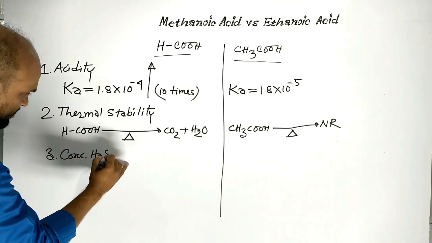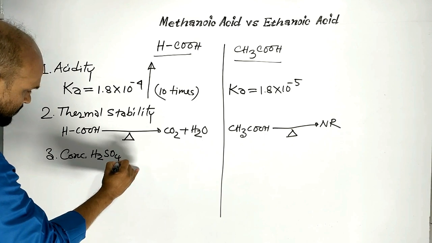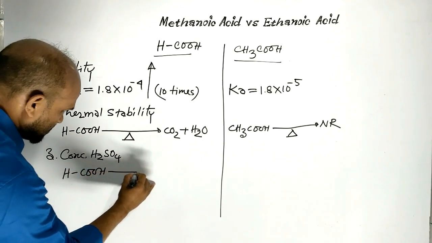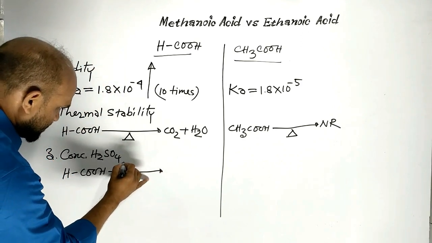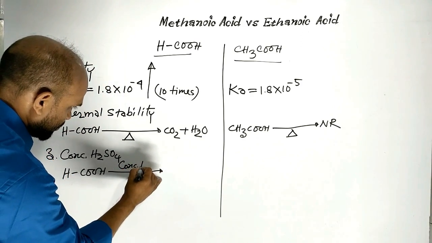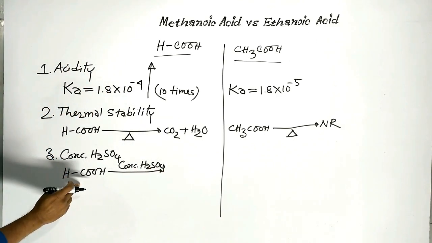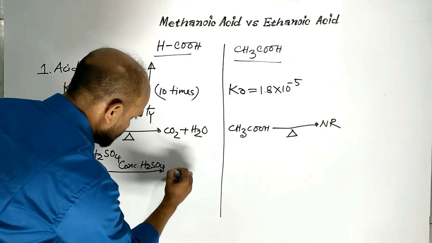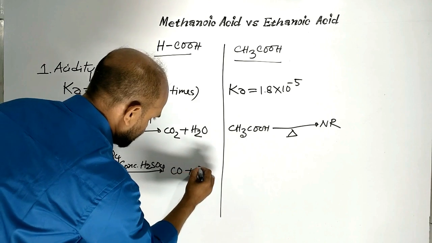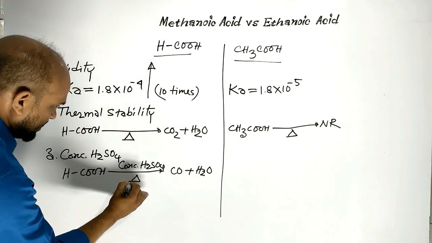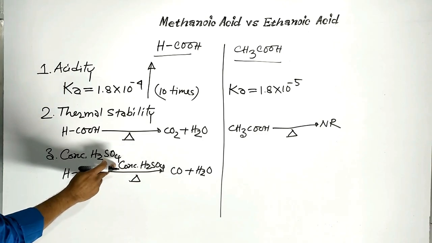Then point number 3, dehydration with concentrated sulfuric acid. Formic acid undergoes dehydration with concentrated sulfuric acid, and methanoic acid changes to carbon monoxide and water on heating in presence of concentrated sulfuric acid.